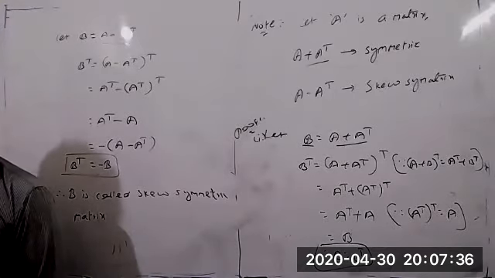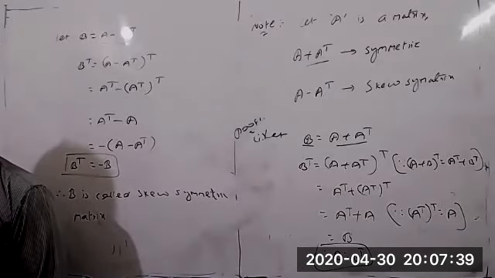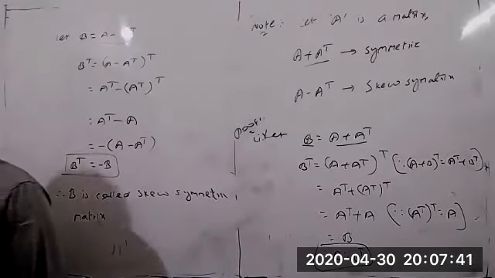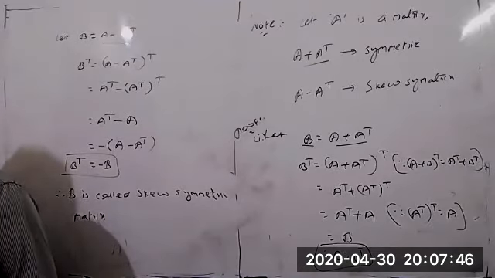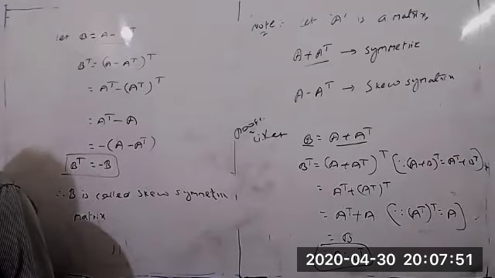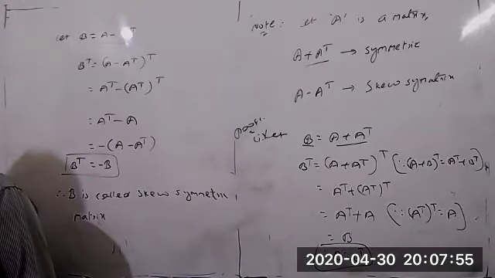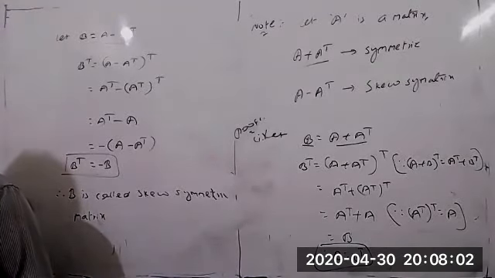Next, one more point you can write. Any square matrix can be expressed as the sum of a symmetric and a skew symmetric matrix.